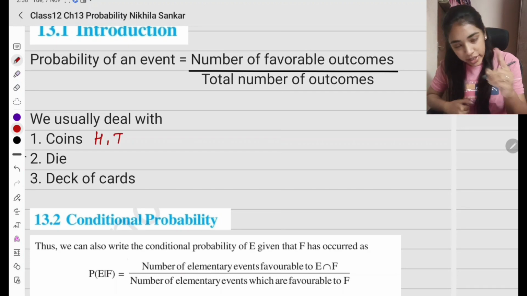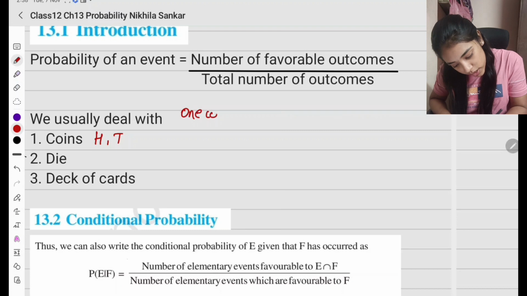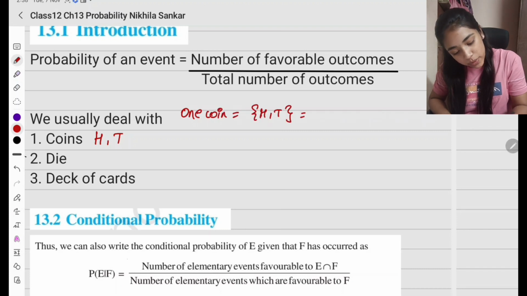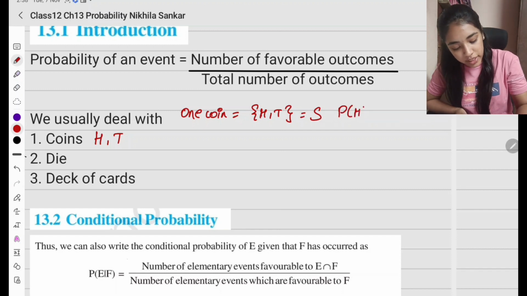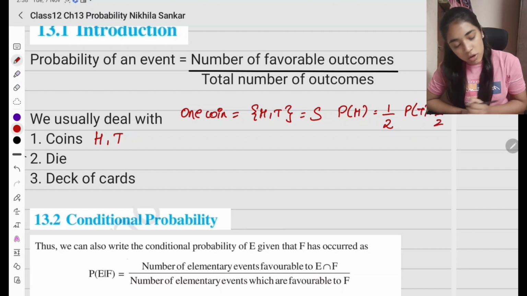So இப்போ ஒரு coin toss பண்றோம். So we toss one coin. So what are the possible outcomes? H, T. We call this the sample space. Remember, அப்போ probability of getting a head is 1/2. Probability of getting a tail is also 1/2.